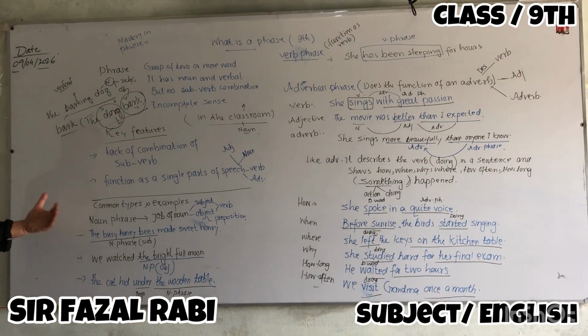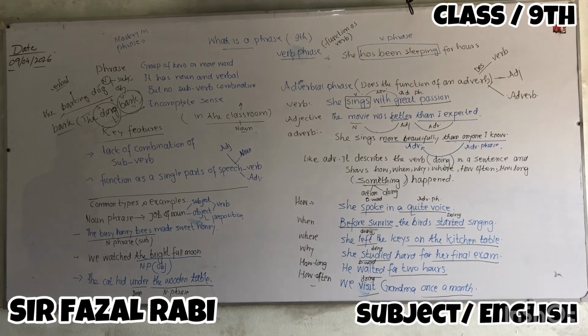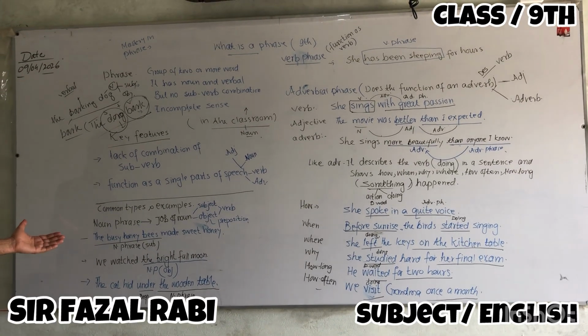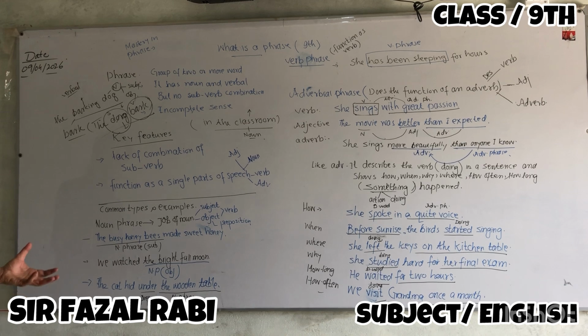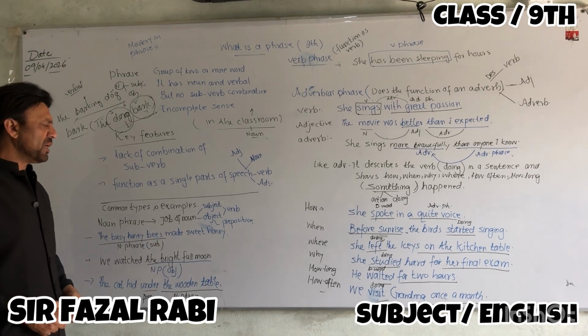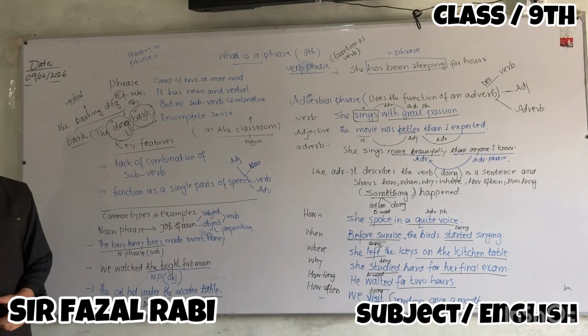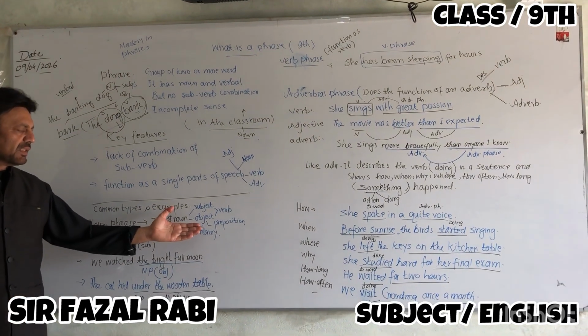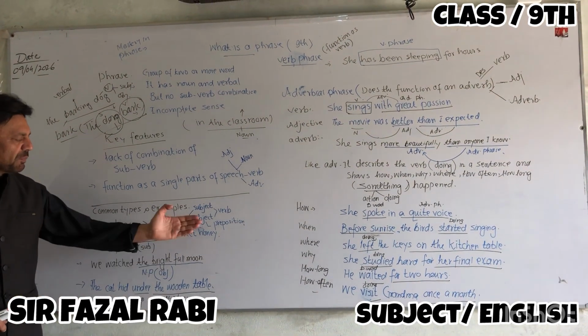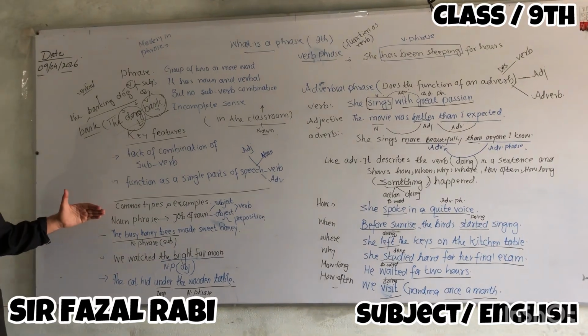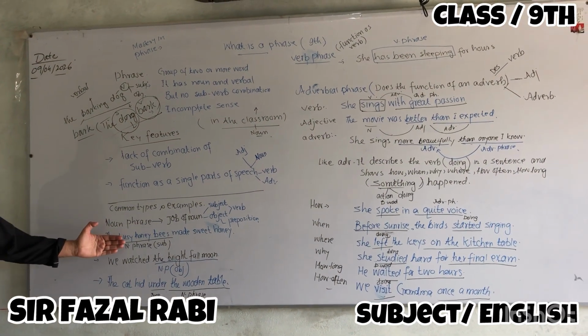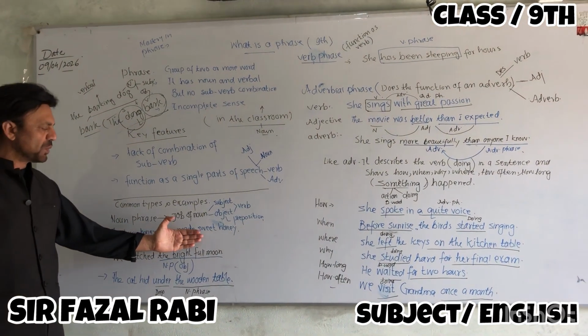Now let's see some common types of phrase. The noun phrase. When a phrase does the job of a noun, meaning it does the job of a subject of a verb, an object of a verb, or the object of a preposition, then it's called a noun phrase. Let's see the example. The busy honeybees made sweet honey.